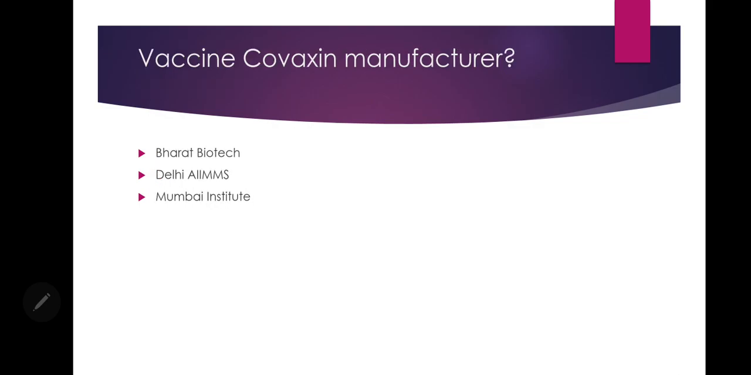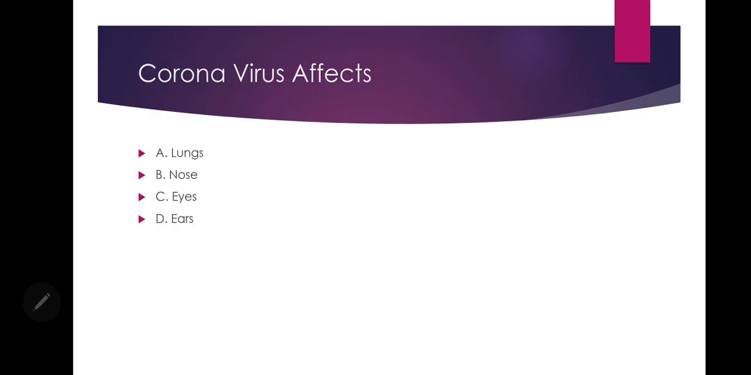Next, vaccine Covaxin manufacturer. So we all know Covaxin is a vaccine which was being produced by India, but from which manufacturer or from which state we could say? It was from Bharat Biotech or Delhi AIIMS or Mumbai Institute. So the answer to this question is Bharat Biotech. Bharat Biotech was the manufacturer of the vaccine Covaxin.